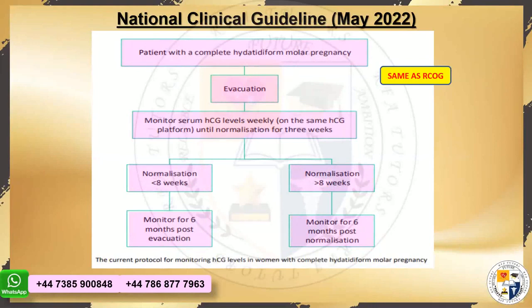Now my question is, I'll go stepwise, right? So you know how the exam question comes. Second step is after evacuation, how frequently are you going to do the beta HCG? This is the second single best answer they'll give you in a scenario. Very good, Rania. Weekly, until normalization for 3 weeks. Perfect.